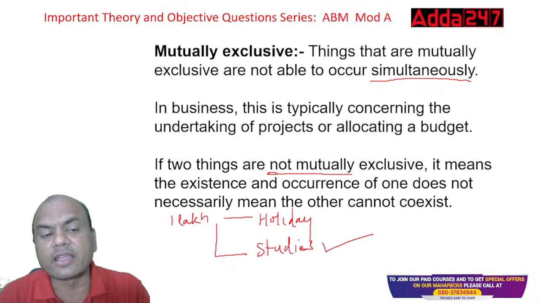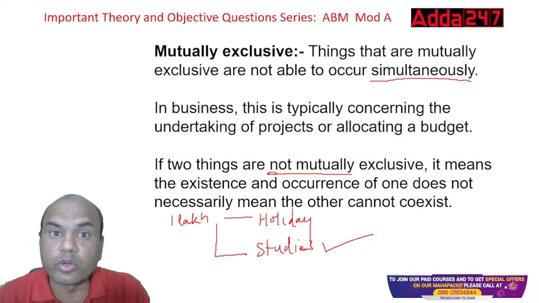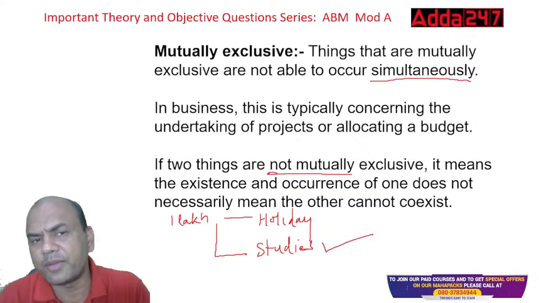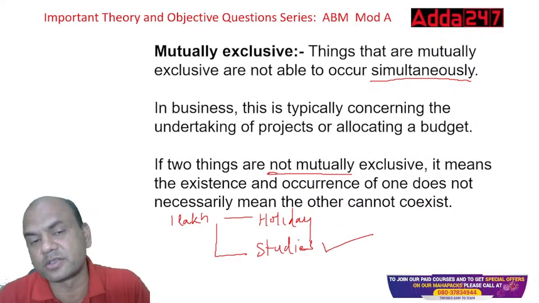It means I can have, see here, scoring a first class and passing. Scoring a first class and passing, both are not mutually exclusive. Why? Because I can pass as well as score in the first class, but passing and failing are mutually exclusive.